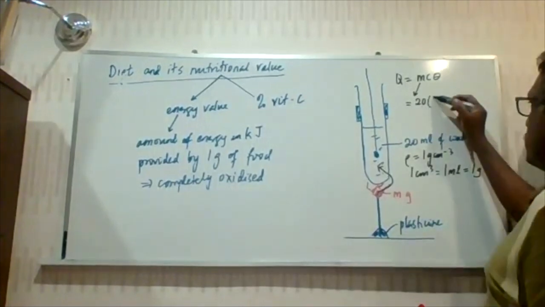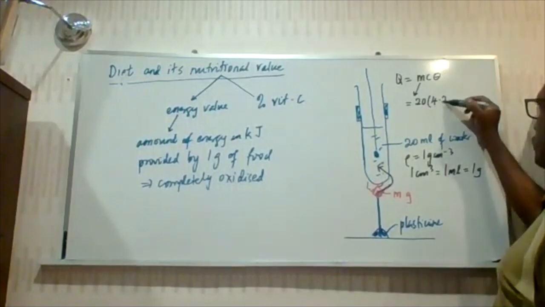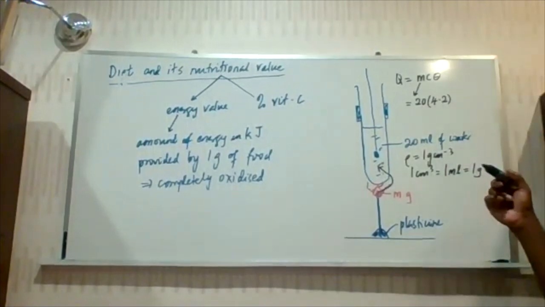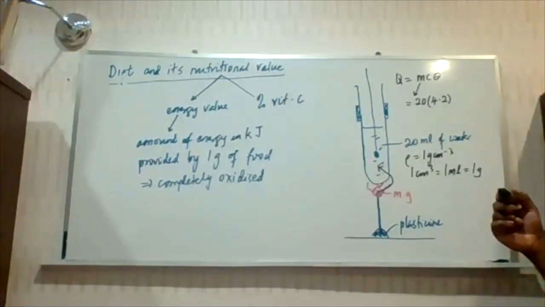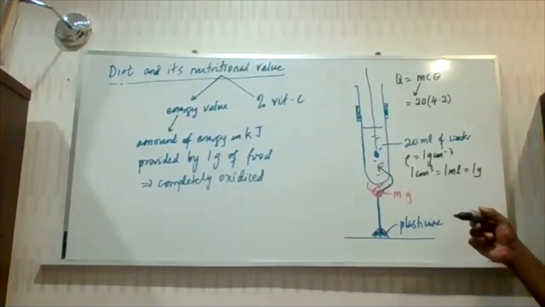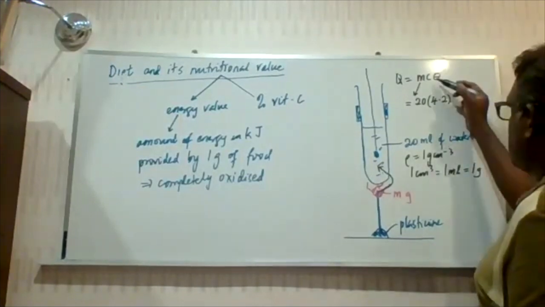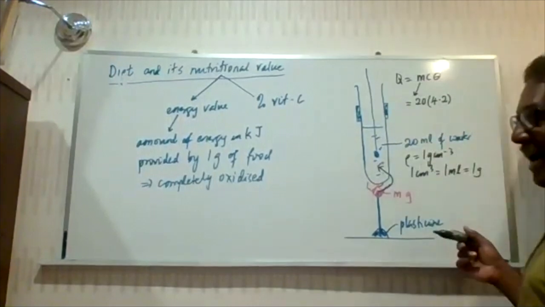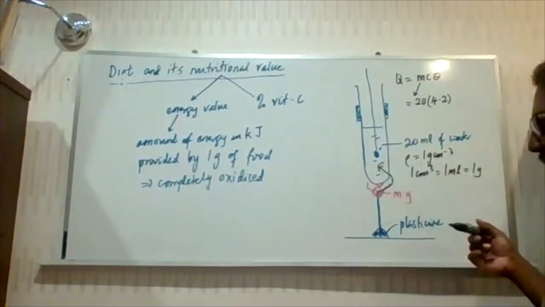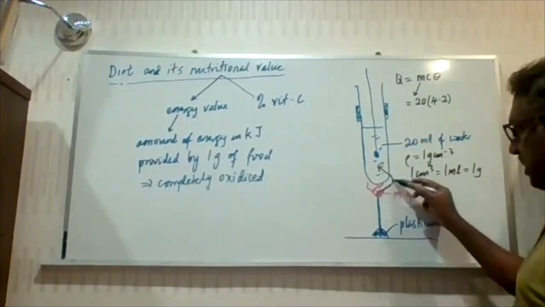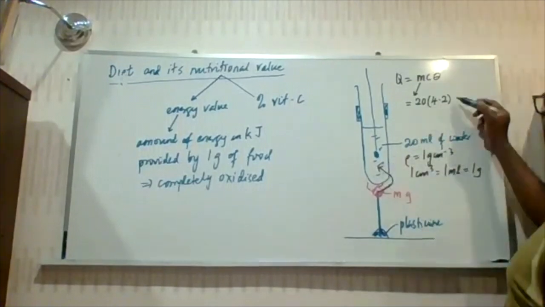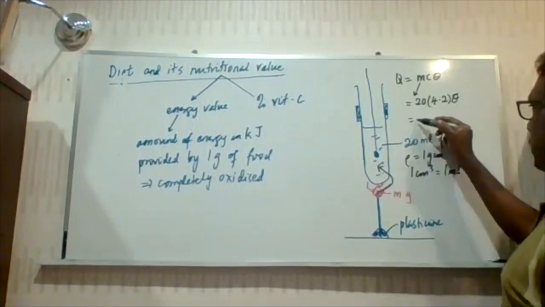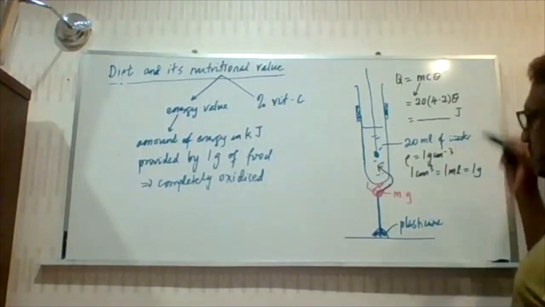The c will be given to you. Normally we will use 4.2, but sometimes the examiner will give you 4.18. If it's 4.18, use 4.18. Theta is the maximum rise in temperature. Definitely the temperature will rise because heat is released and absorbed. So maximum temperature rise, I'm going to put as theta. Calculate and you'll get the answer in joules.